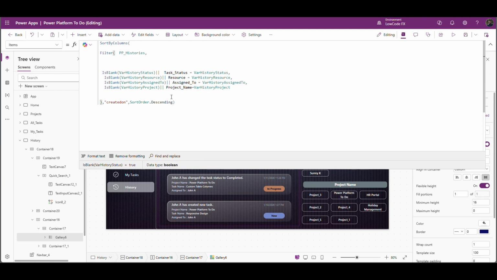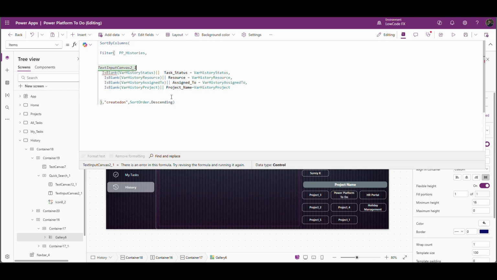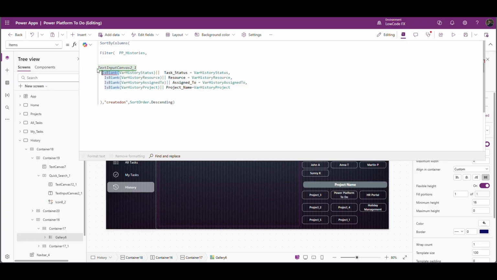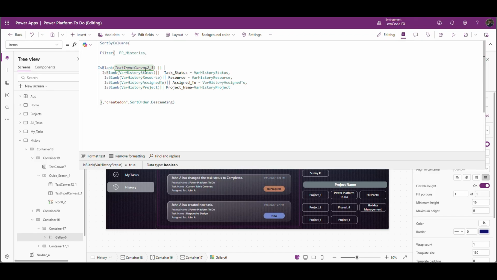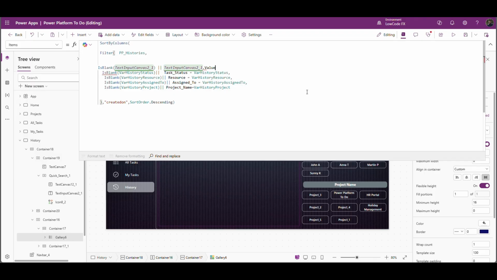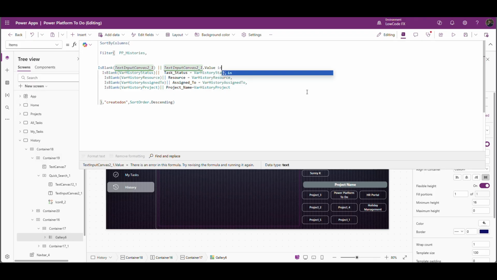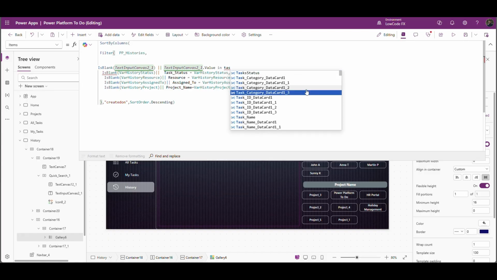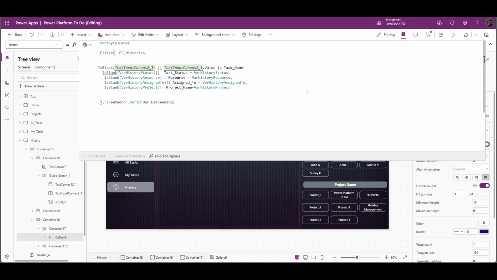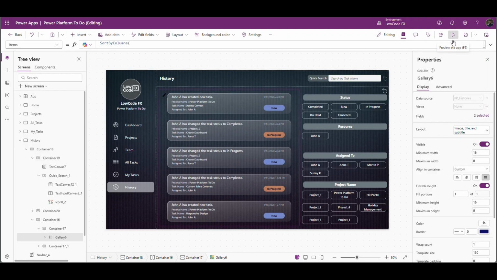Okay, this, let's check if it's blank first. Or this value I will use in function, in task name, comma, get out.